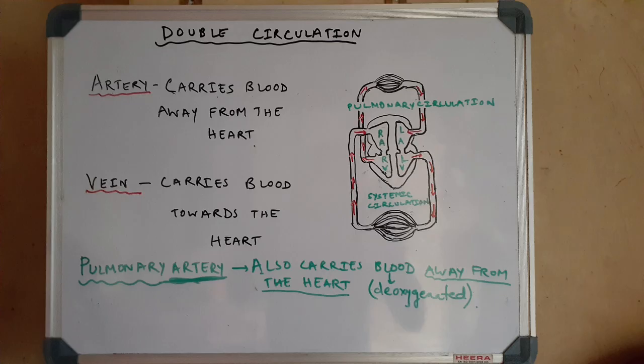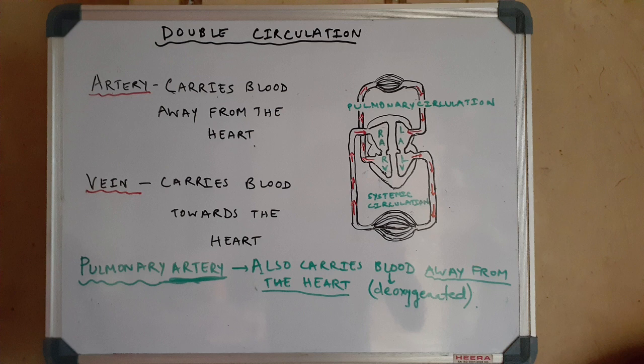Now blood vessels that carry the blood are of three types: arteries, veins and capillaries. Now arteries carry blood away from the heart, whereas veins carry blood towards the heart. Now pulmonary artery is also an artery because it also carries blood away from the heart, though it carries deoxygenated blood. Because it carries the blood away from the heart, it is regarded as an artery.